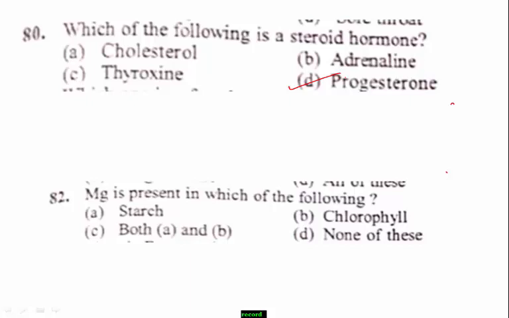Students, I think you know chlorophyll is present in leaves. It is one of the color pigments in green plants. It contains magnesium and is essential for photosynthesis. Remember the concept: Mg is the central element present in chlorophyll. Therefore, the right answer is option B.